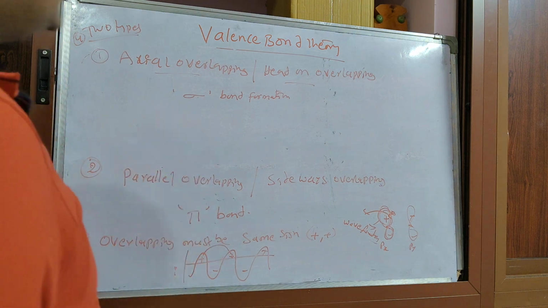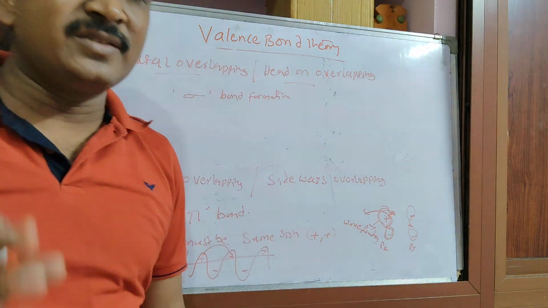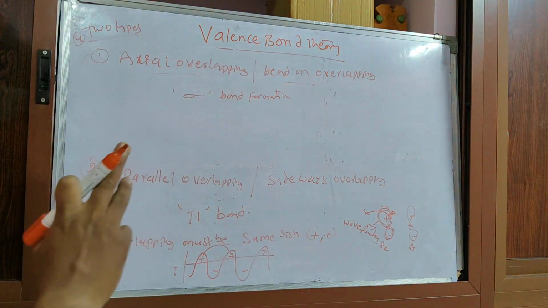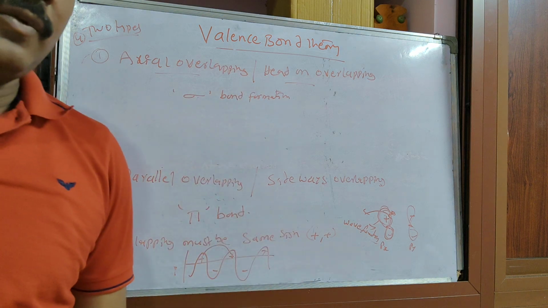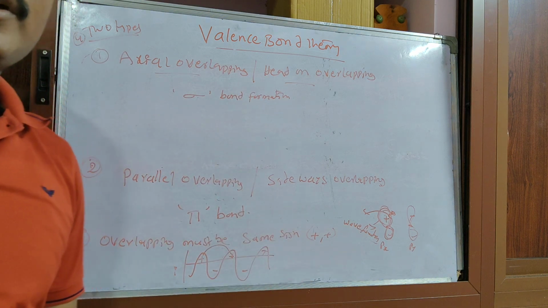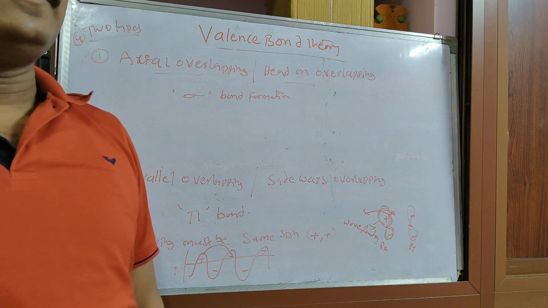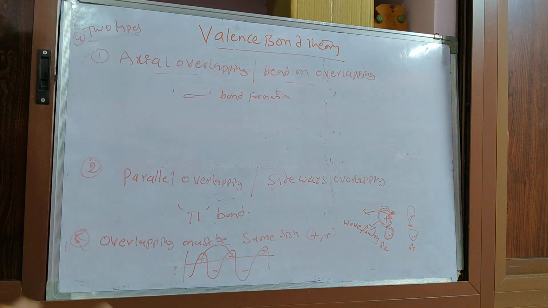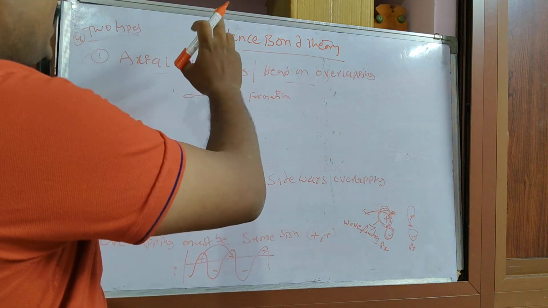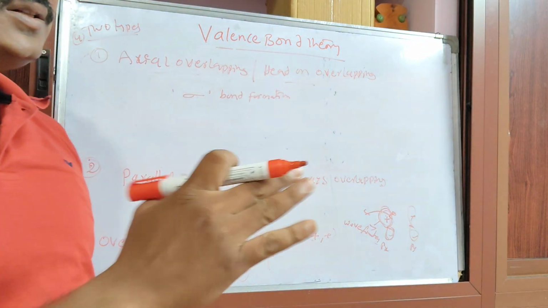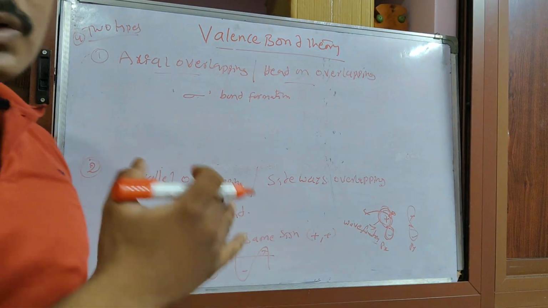Now we have discussed valence bond theory. Valence bond theory discusses the covalent bond and how it forms. If you want to form a covalent bond, the overlapping of the orbitals must be there. How will the overlapping be possible? First, for overlapping of atomic orbitals, the two atoms must come close.